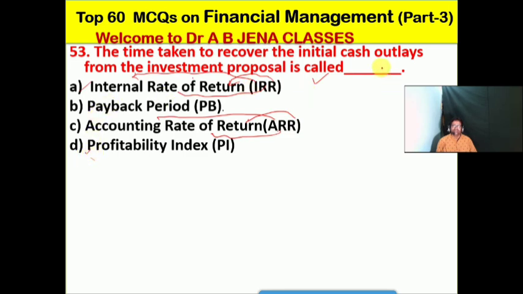No doubt friends, so B is the right option for this MCQ. The time taken to recover the initial cash outlays from the investment proposal is known as what? PB means the payback period.